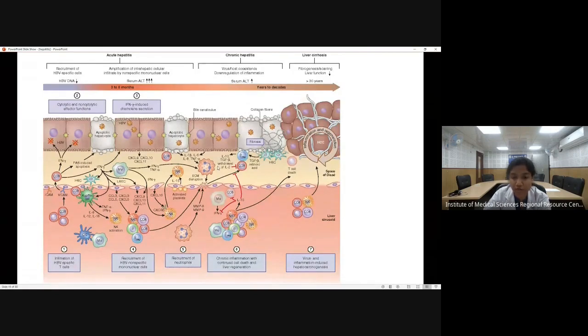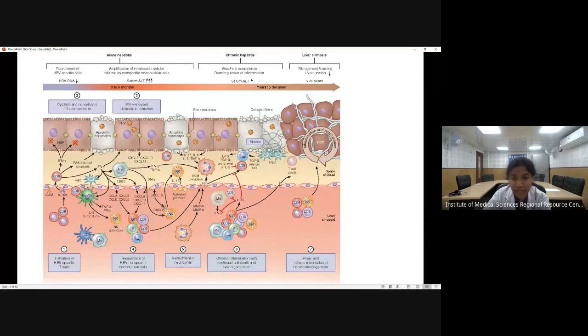Now, as the disease is prolonged, the patient will enter into the chronic stage. Now, in the chronic stage, what happens? The inflammatory cells will go down, and as we all know, all chronic inflammation heals by fibrosis. So the stellate cells will come into action. They will be modified into myofibroblasts, and there will be fibrosis or cirrhosis. Now, if the injury is still going on, there can be transformation into hepatocellular carcinoma.